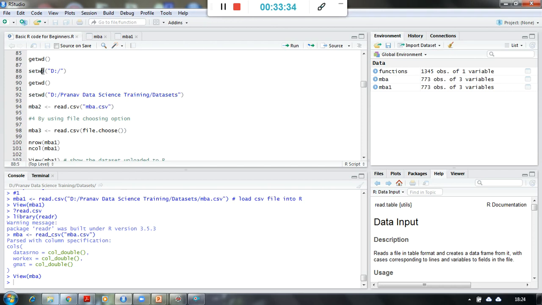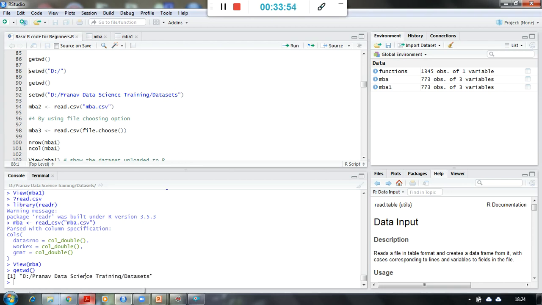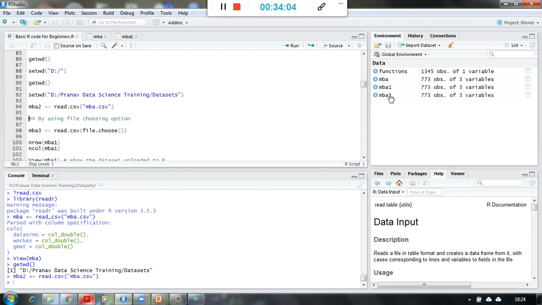Once I set the directory, and if the file is located in that directory, I can directly access the file by using the file name. So when I say getwd, it gives me the current working directory, and because my file is in the current working directory, I can simply say read.csv, mba.csv, and it is going to bring the file again. So this is the third way of importing it.